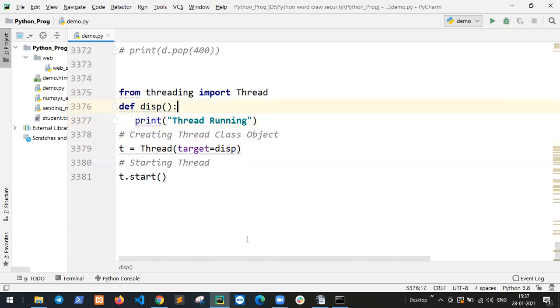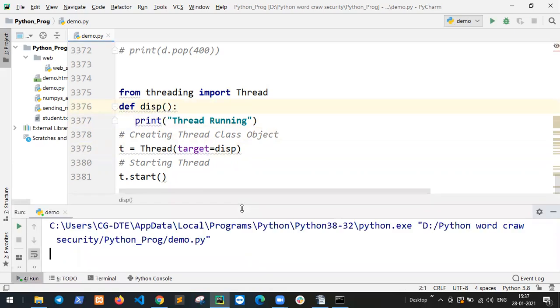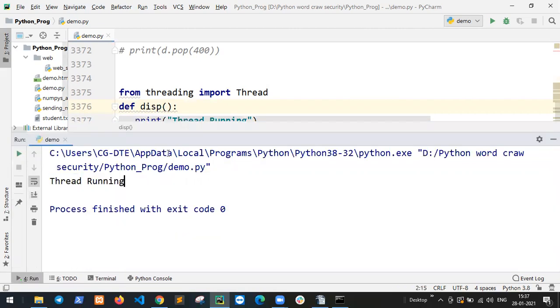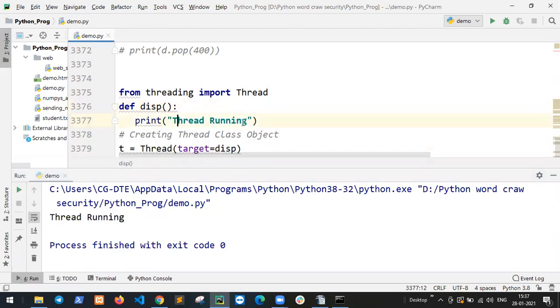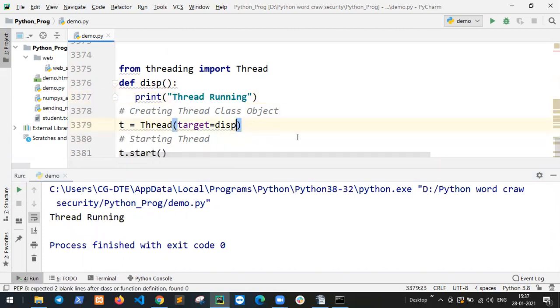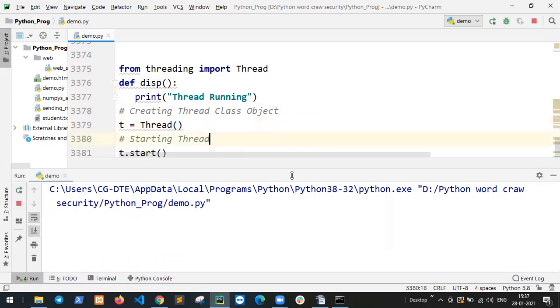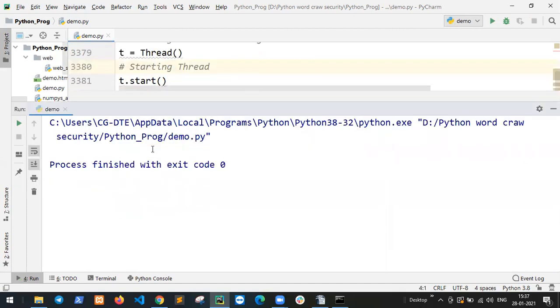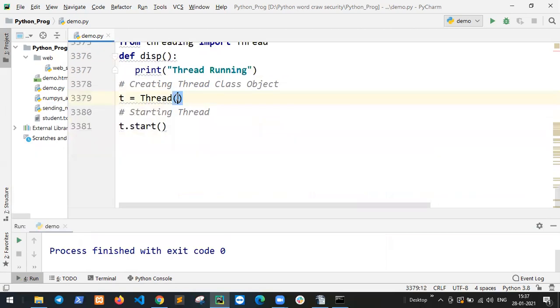So this is called thread running, first of all this function. If I do not decide the target, what happens? There is no error, because you have not defined which target. The target decides which function runs first in your threads.